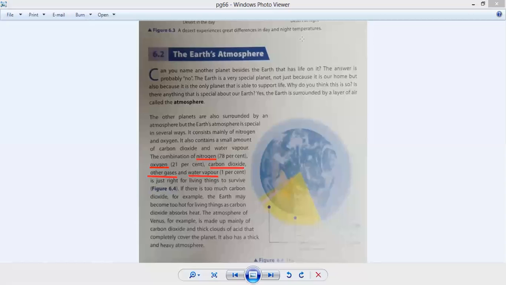So, we see the example of the planet Venus. Venus is made up of carbon dioxide and thick clouds of acid that completely cover the planet. It also has a thick and heavy atmosphere because of those thick clouds of acid. People didn't reach those planets.